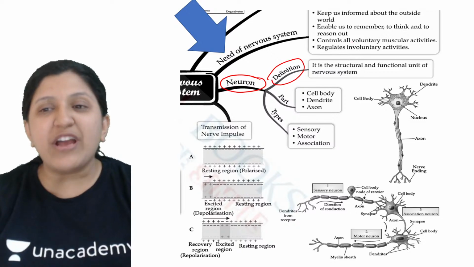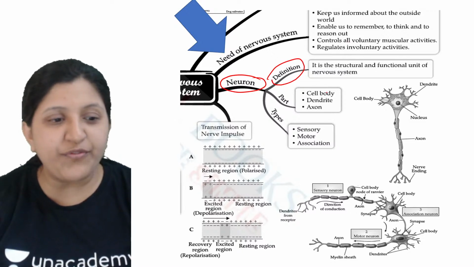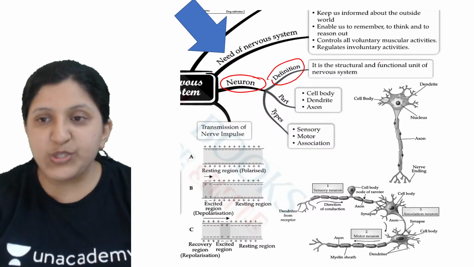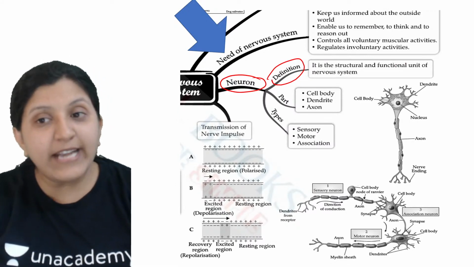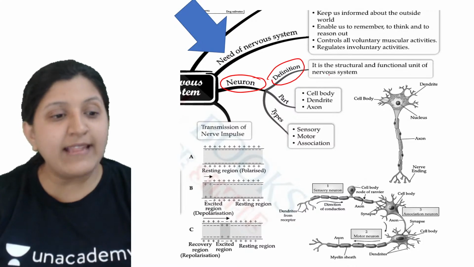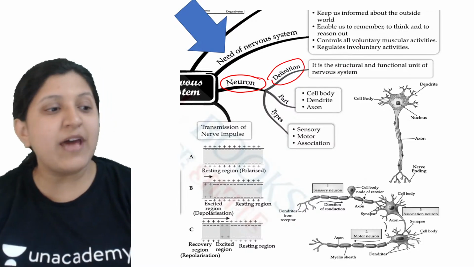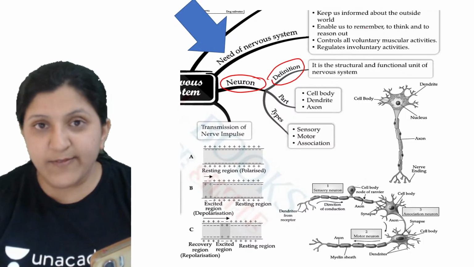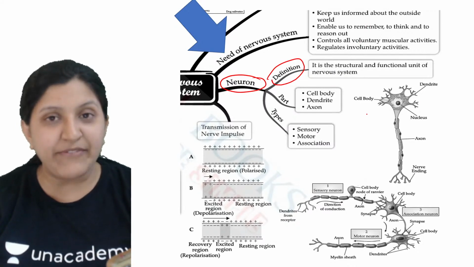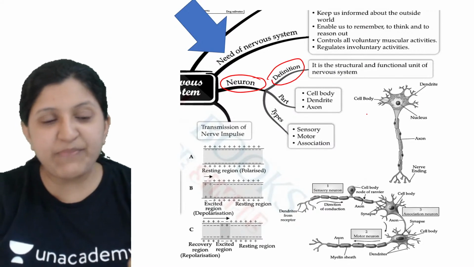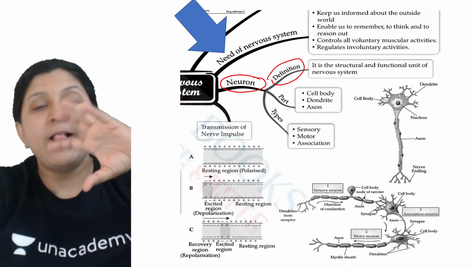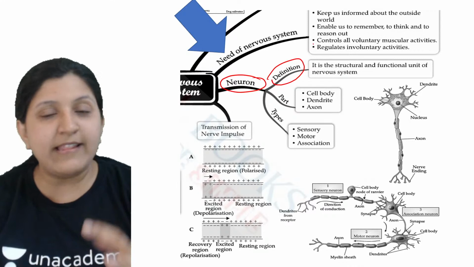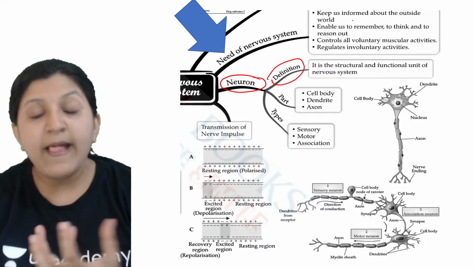So it is the structural and functional unit of a nervous system. That means the brain and then the spinal cord. These are made up of, or the nerves also are completely having, a neuron itself. So there is a structural and functional unit when we mention. Structurally, the brain and the spinal cord are made of neurons.